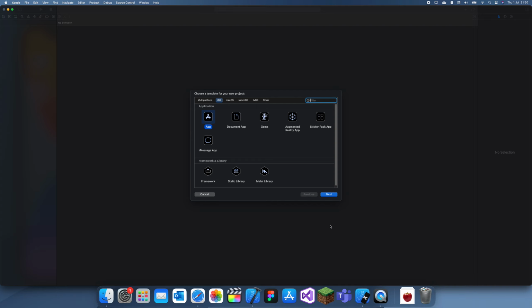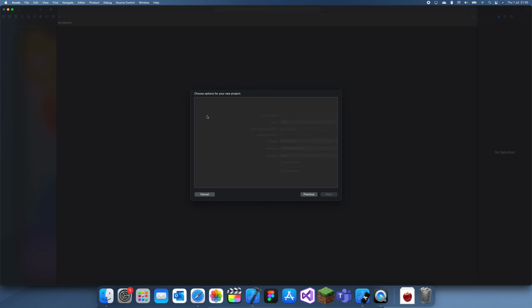Hey guys, welcome back to another Again Style of iOS development tutorial, and in this one I'm going to show you guys how you can get custom keybinds, custom key bindings with Xcode.